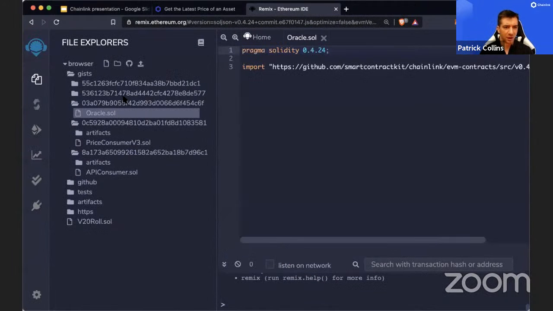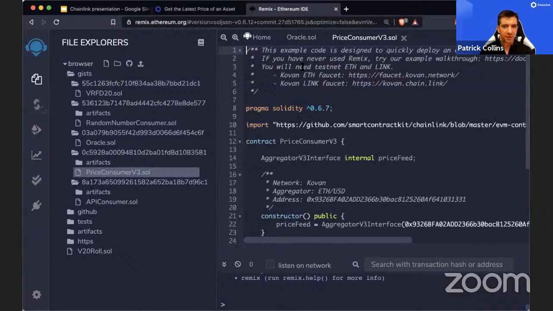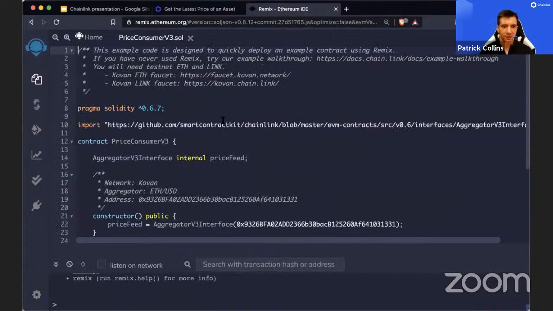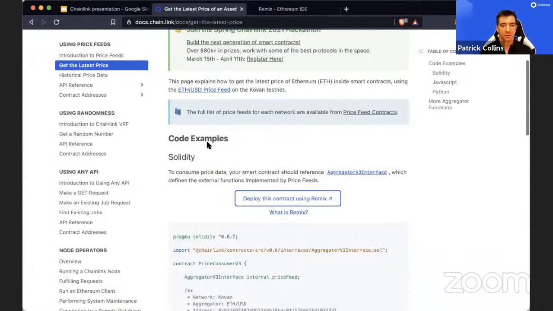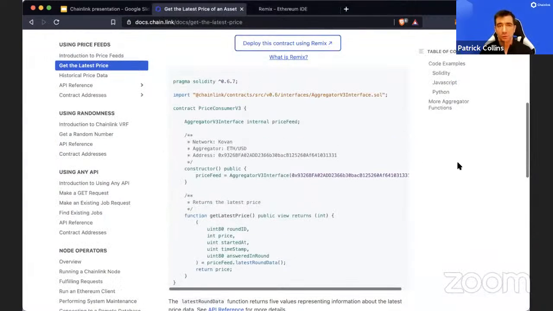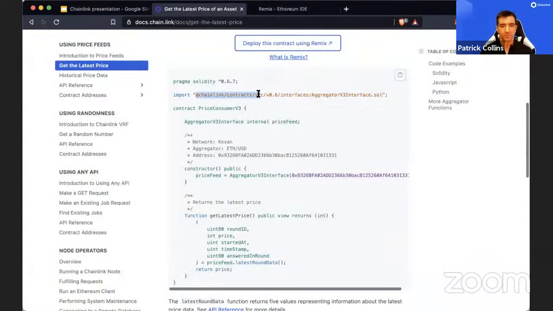I've done this a bunch of times, but what will happen is you'll get this price consumer contract, and I want to keep the text kind of big so you guys can see. This has all the baseline code that you need to work with it. If you're working with Truffle, Hardhat, Brownie, whatever, you can just copy the code here. The syntax is a little bit different because Remix doesn't allow this kind of Node.js type syntax.